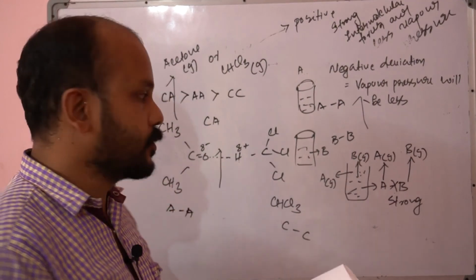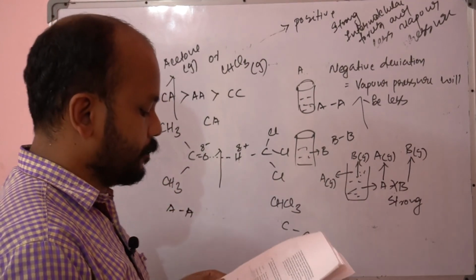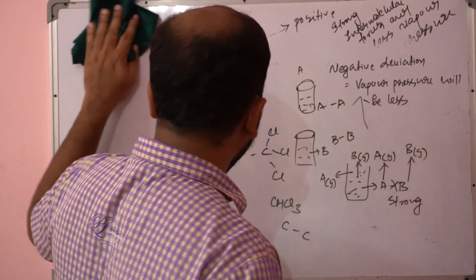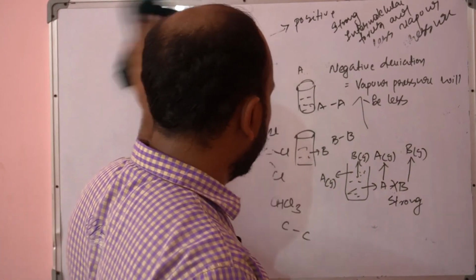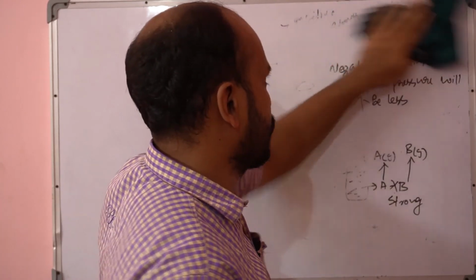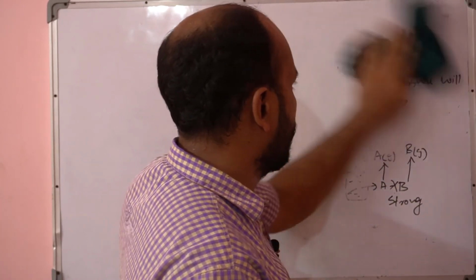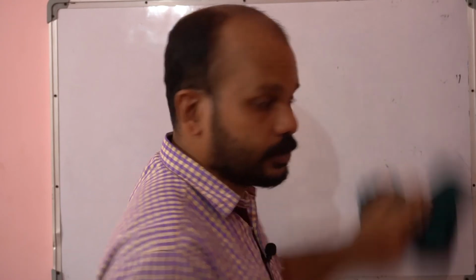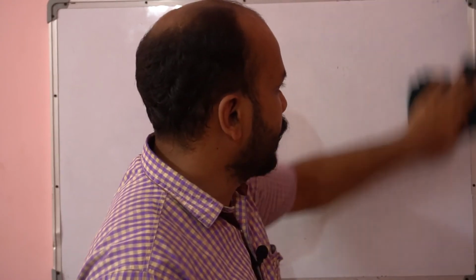So these types of examples give negative deviation. Negative deviation stands for the vapor pressure decreasing when we are mixing both components. That means the molecular interaction between both components becomes stronger.